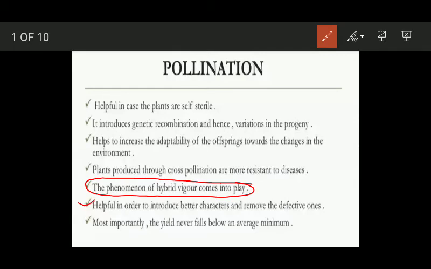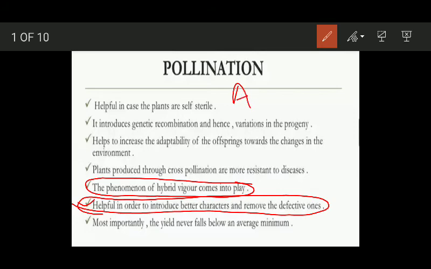Cross pollination is helpful in order to introduce better characters and remove the defective ones. By adapting cross pollination, for example, you have two plants A and B. You know that plant A possesses character X, a beneficial character, and plant B possesses character Z, which is also a beneficial character. When you allow these two plants to mate, obviously in the offspring you are going to have both X and Z. So you introduce better characters, and you can remove the defective ones as well.